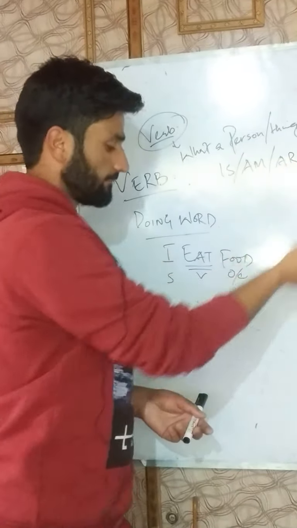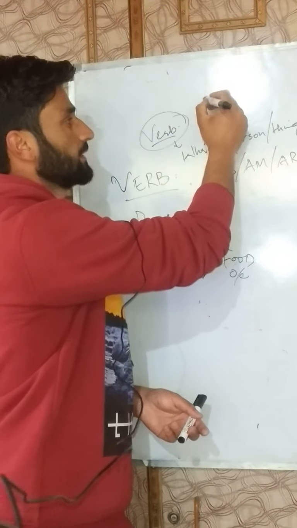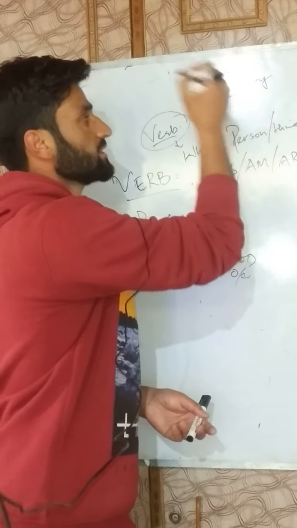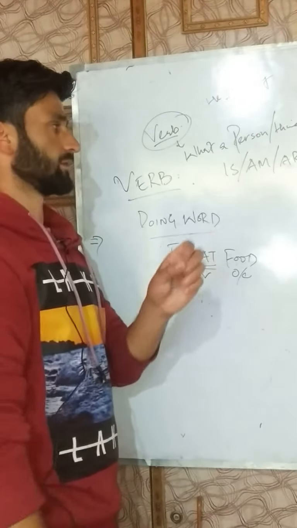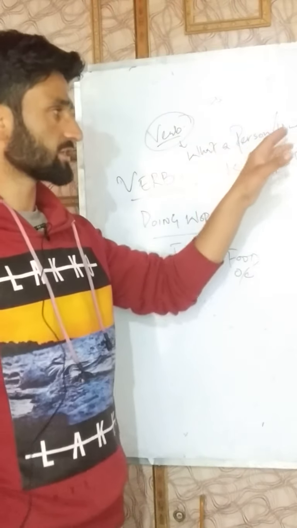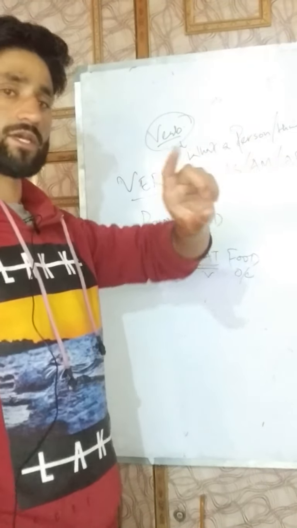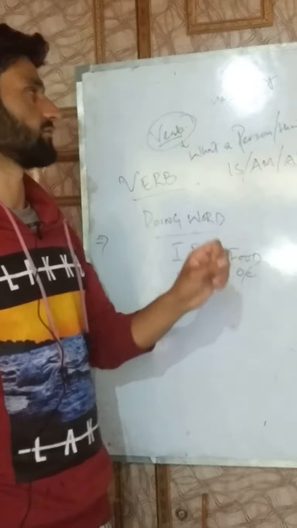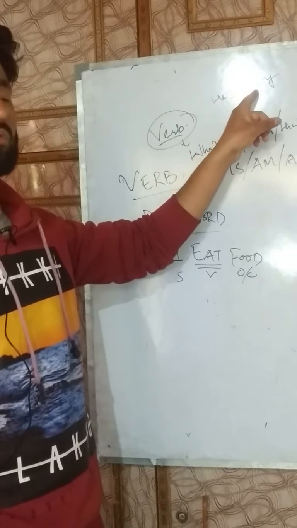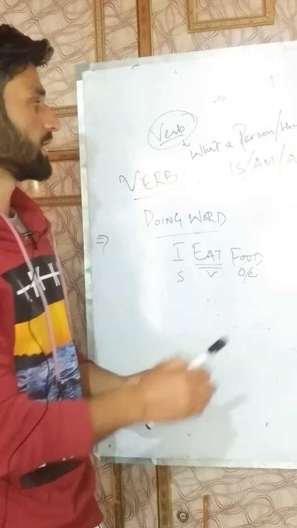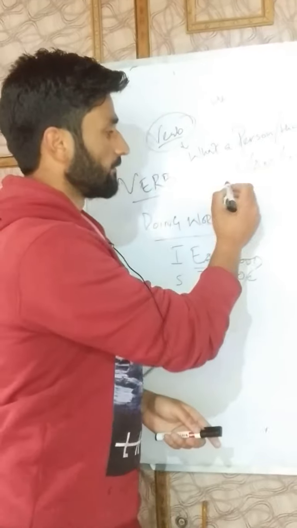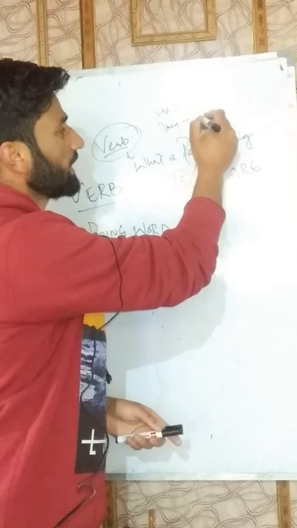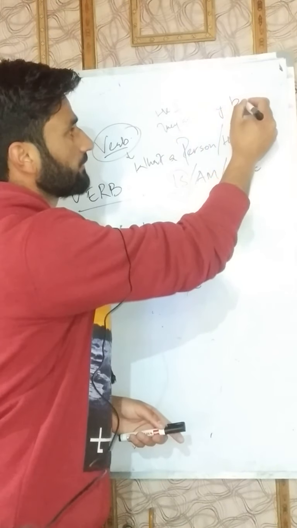For example, if I go back to the previous example, he is a boy. So is here signifies the verb. When I say what a person or a thing is, am, are, is being included in the context of the word verb. Then the second example: they are very beautiful.